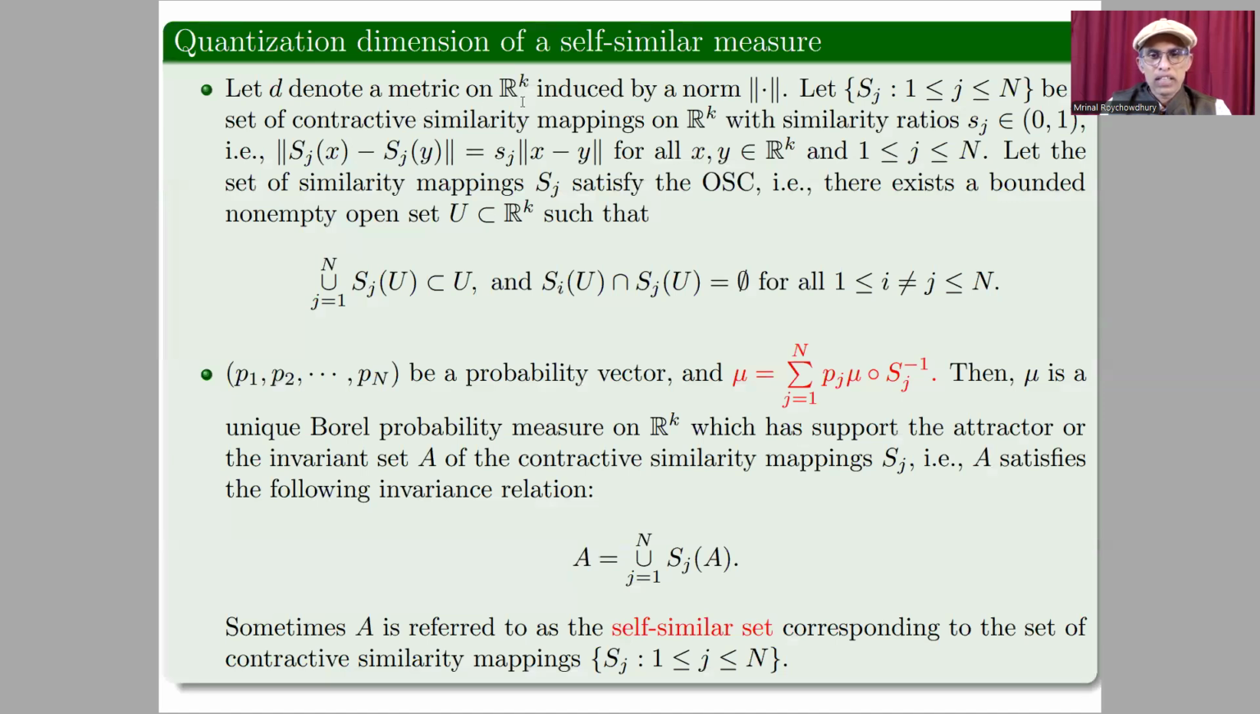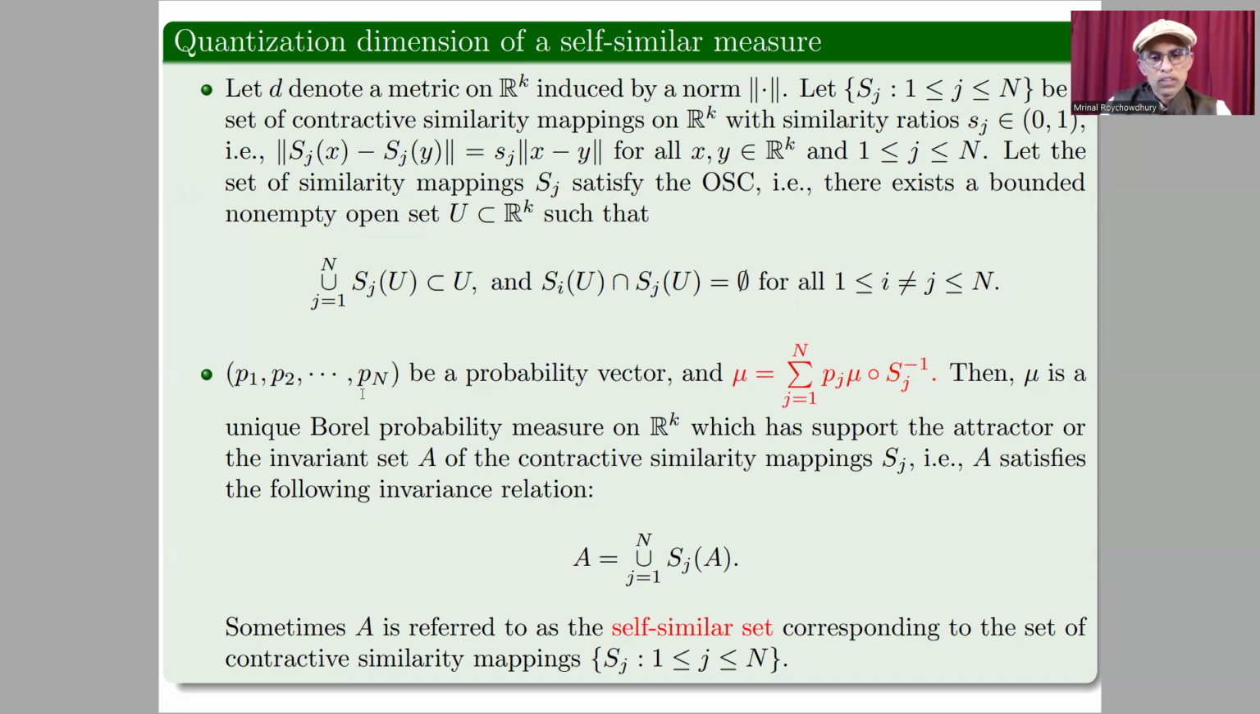Let D denote a metric on Rk induced by norm this, and let Sj, where j equal to 1, 2, 3 up to n, be a set of contractive similarity mappings on Rk. That means this relationship is true for all j 1, 2, 3 up to n. Let the set of similarity mappings Sj satisfy the open set condition. This is also well known in any fractal geometry book. That means this relationship is true.